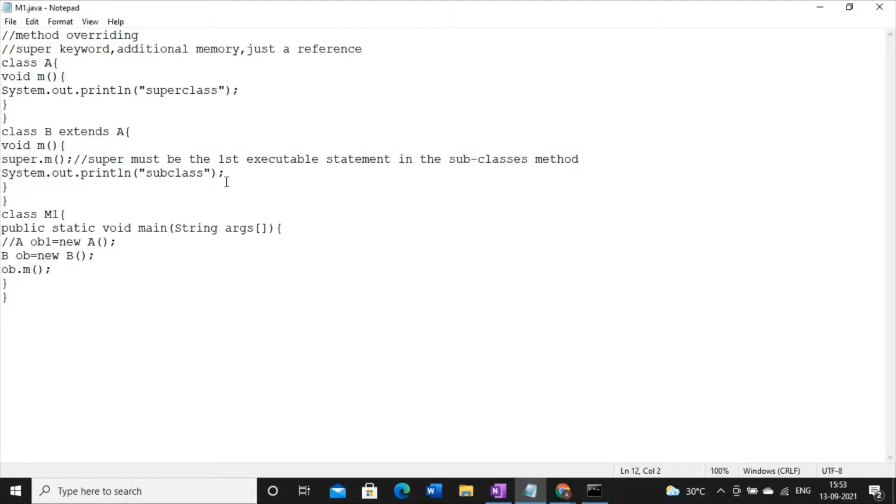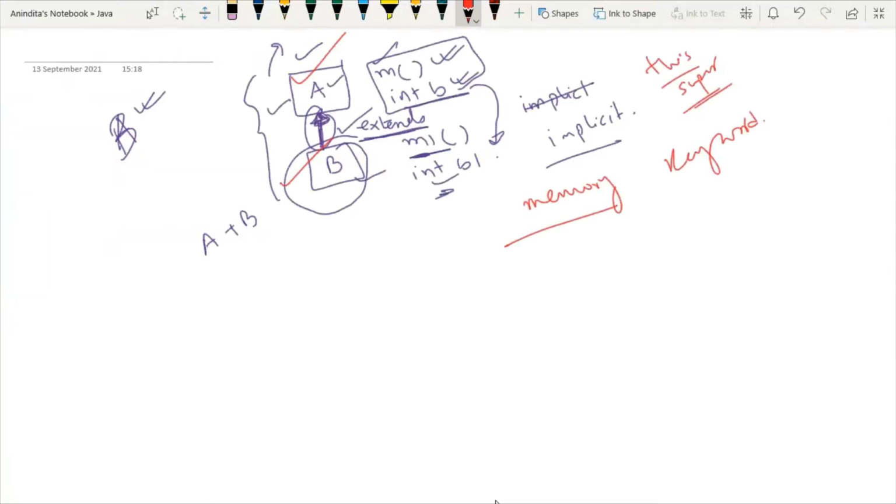So it is also polymorphism. But what is the difference? In the previous discussion, I mentioned that whenever within a single class we have more than one method with the same name but different parameter signatures, it is known as method overloading.